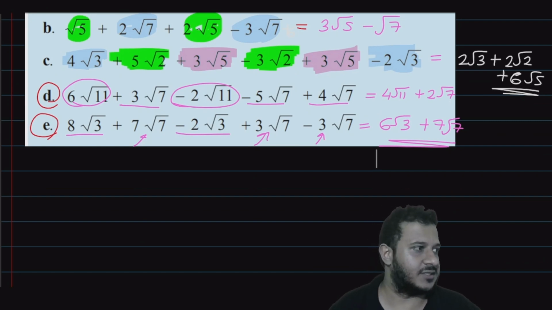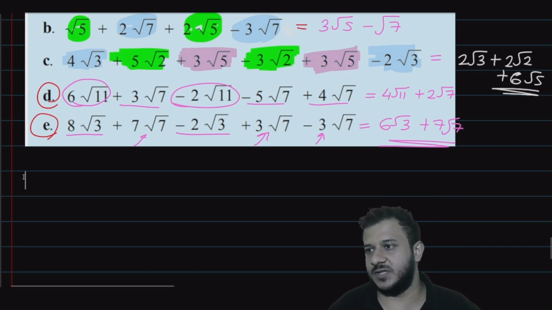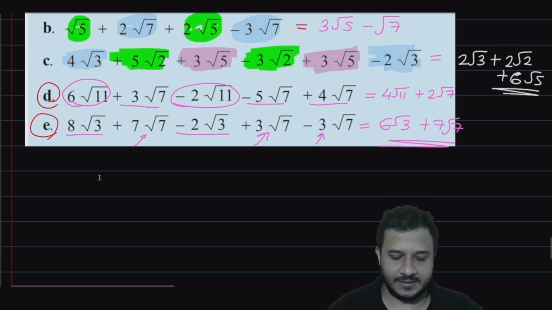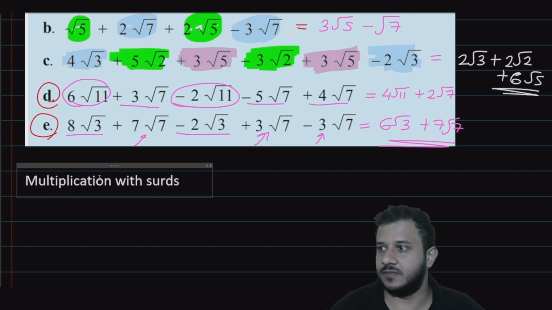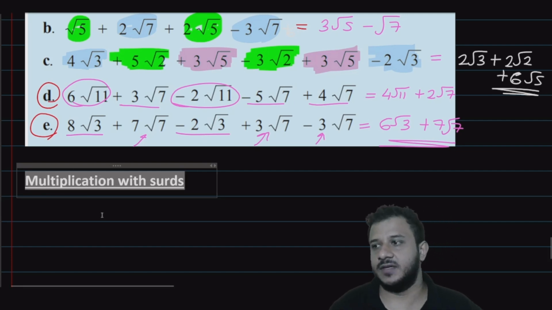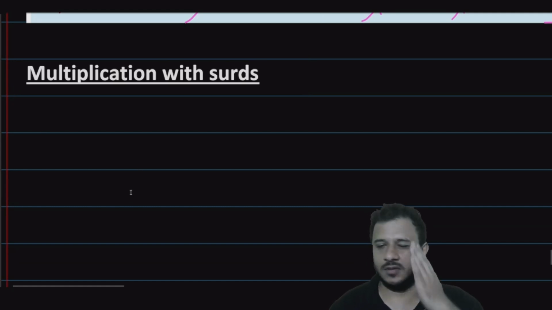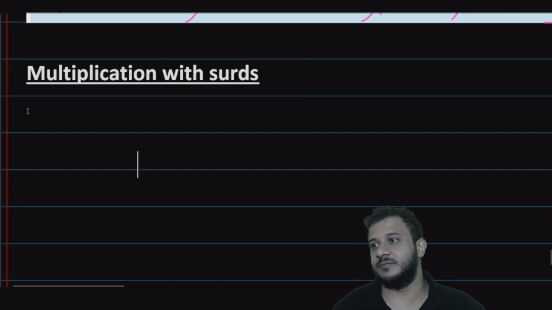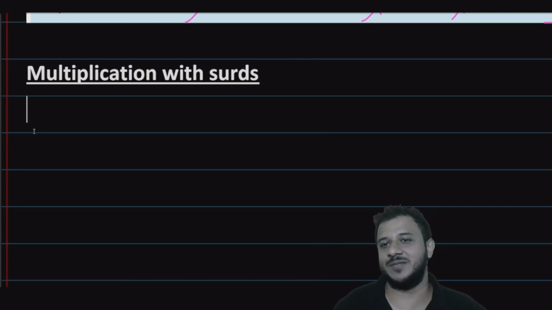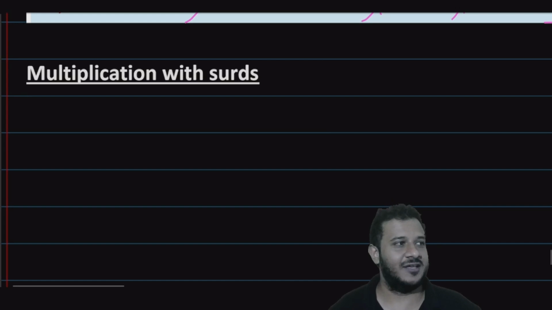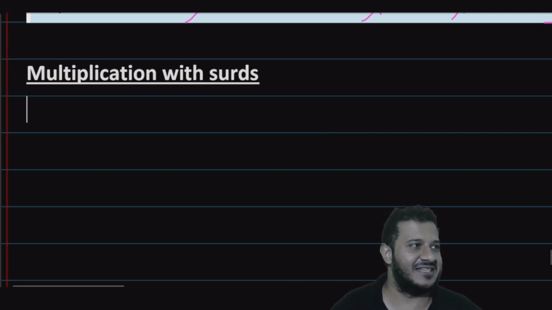Yeah, perfect. Then Pute, the next operation which we have is multiplication with surds. Multiplication with surds. Here we go. So they insert multiplication. Whole numbers multiply with whole numbers, surds multiply with surds. Alright? Pretty much easy like that.